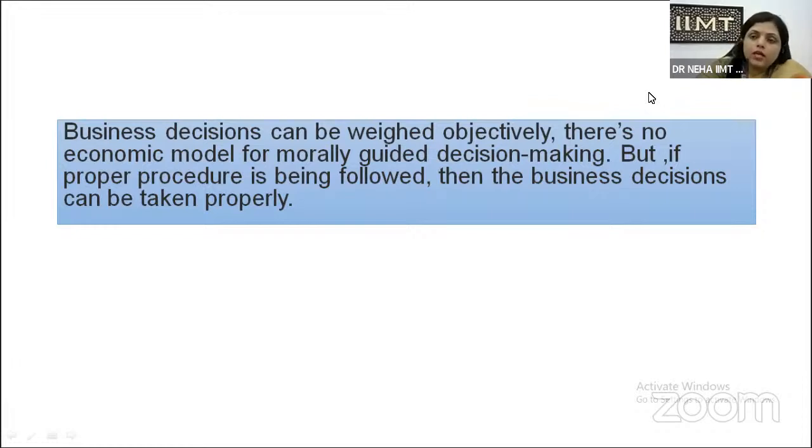It helps the organization take rational decisions, and it helps the organization accelerate its value by considering its share value or its profitability index. So that's all from my side. I just conclude on this topic: the discounting technique is very important for taking business decisions, and if we use the discounting technique properly, only then can we take rational decisions.